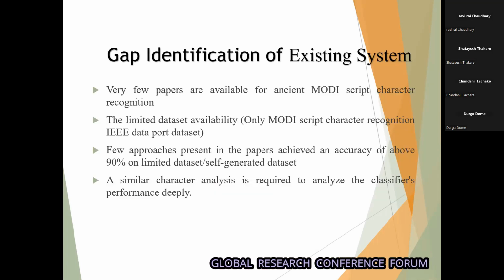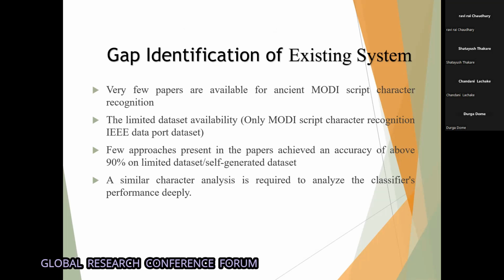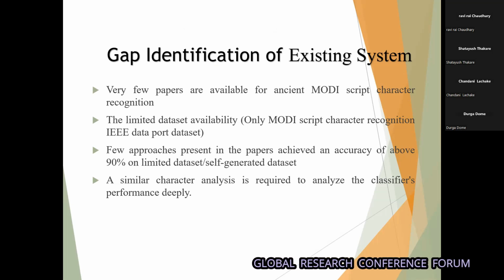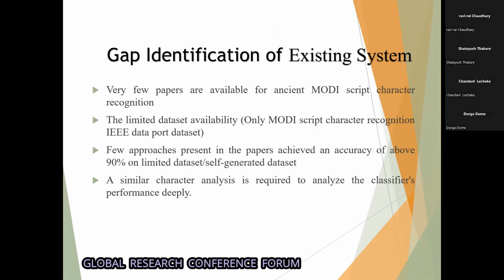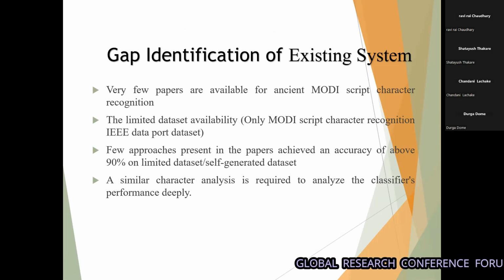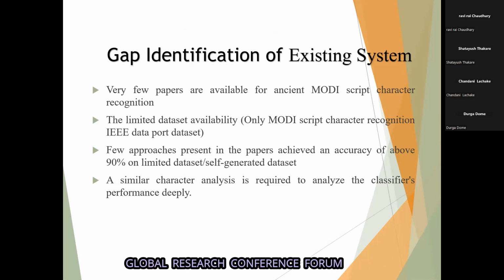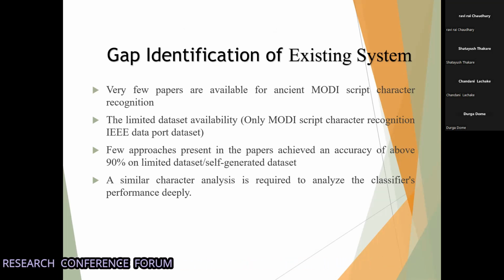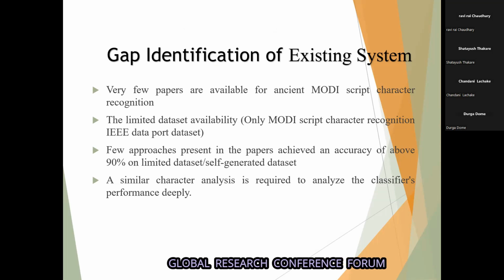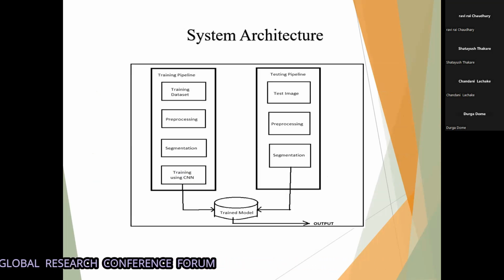Gap identification. This is the gap identification of existing systems. Very few papers are available for ancient Modi script character recognition. The dataset availability is limited, with only Modi script character recognition on the IEEE DataPort dataset. Few approaches in the papers achieved an accuracy above 90% on a limited dataset and a self-generated dataset. A similar characters analysis is required to analyze the classifier's performance deeply.